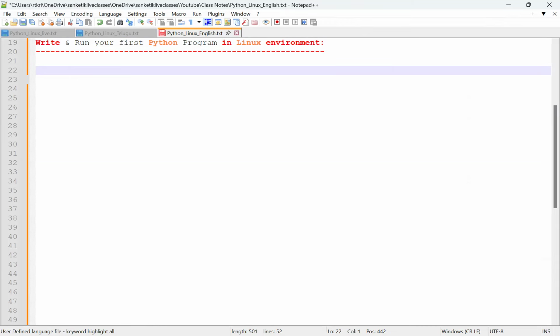Here, Python programs are executed using commands. These commands are given through the Linux terminal, and the terminal is simply a text window to communicate with Linux.